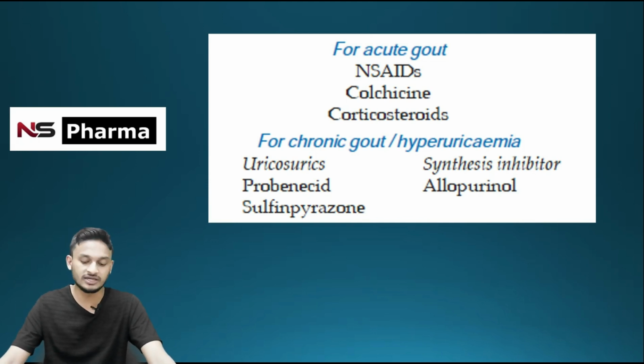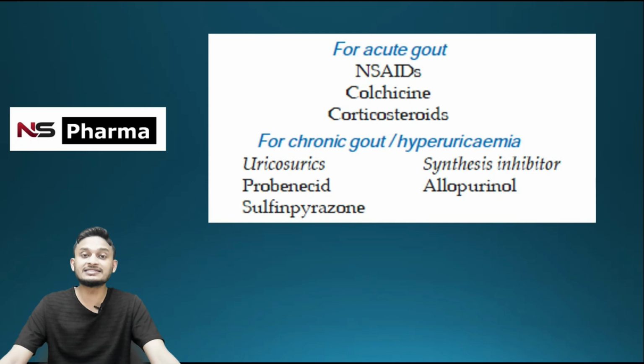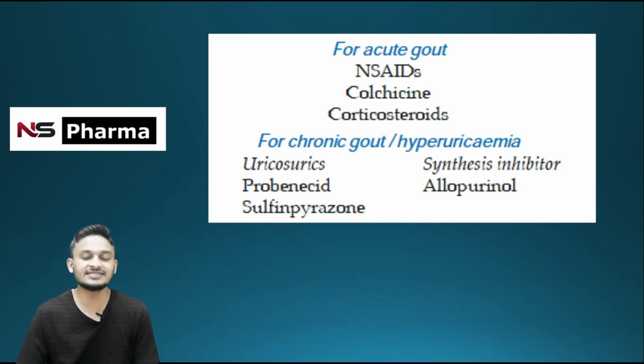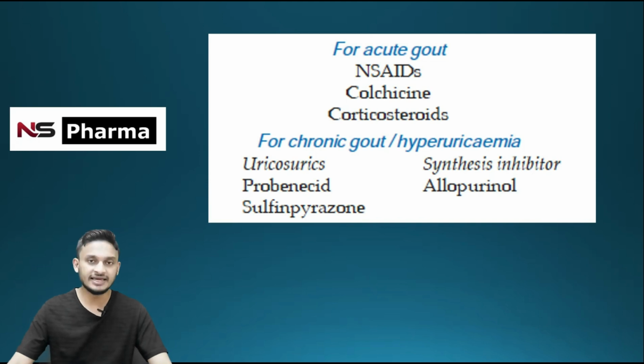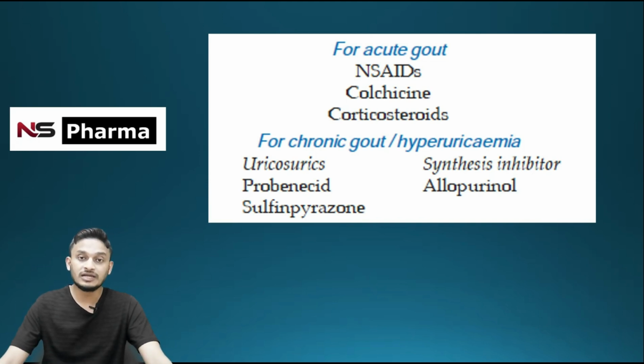One is uricosuric, which increases the excretion of uric acid through urine. Examples are probenecid and sulfinpyrazone. Another class useful for chronic gout or hyperuricemia is uric acid synthesis inhibitor. An example is allopurinol.